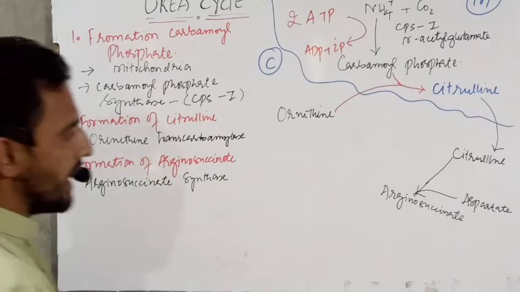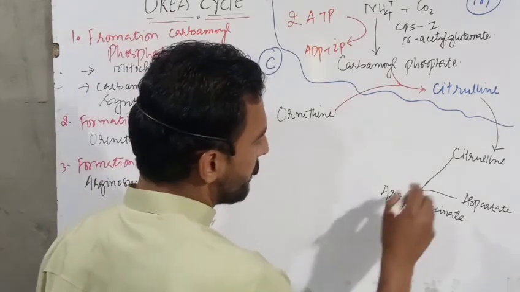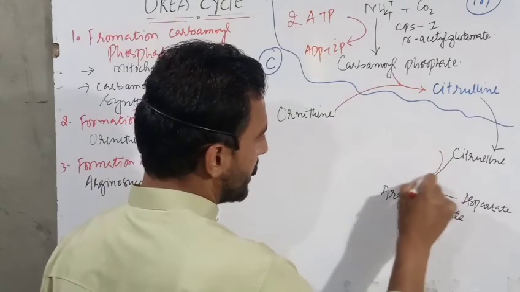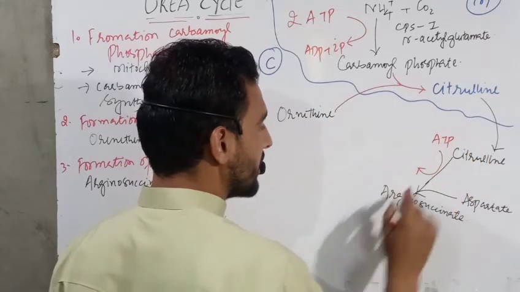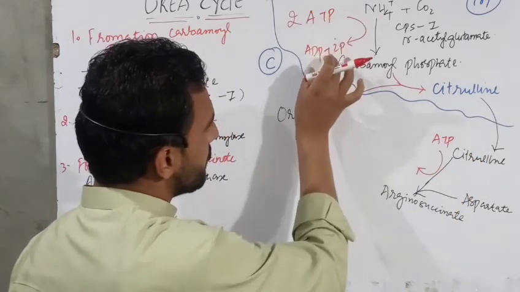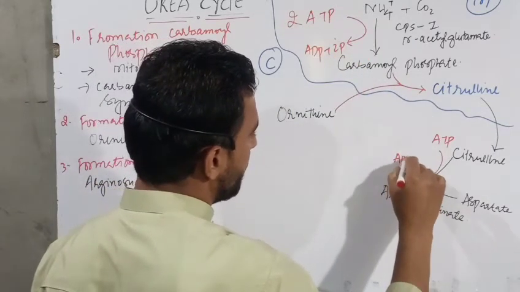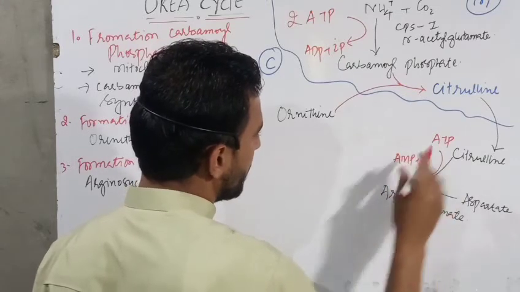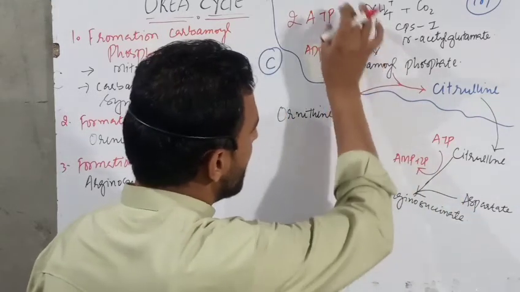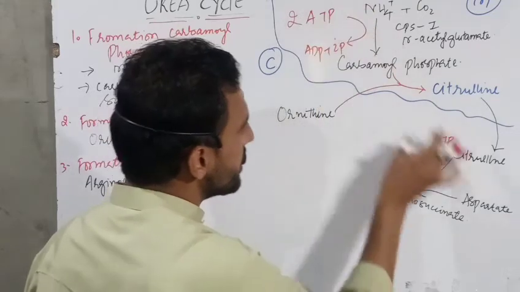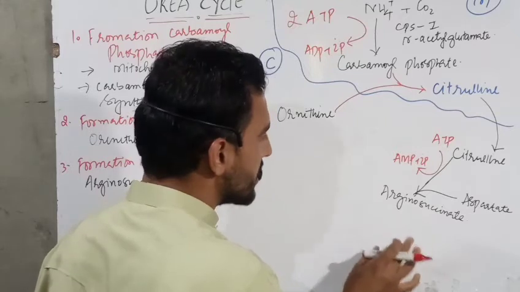and this reaction is also energy dependent, in the presence of energy. Here there is also a need for ATP, but here the ATP is transformed into AMP. That means this condensation requires 2 ATPs, and this condensation requires 1 ATP for the production of arginosuccinate.